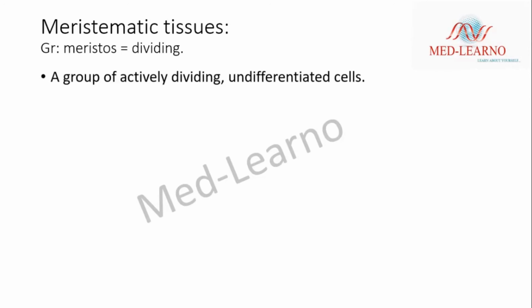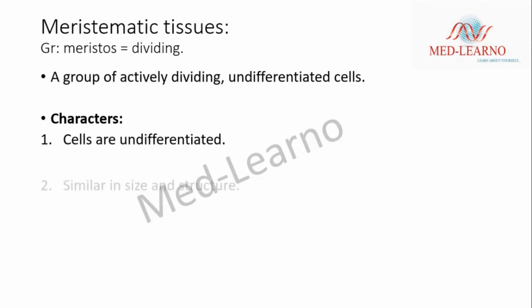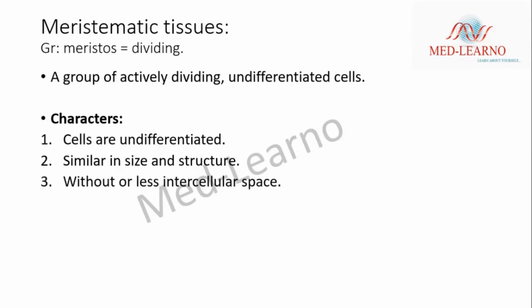Meristematic tissues. In Greek, meristos means dividing. A group of actively dividing, undifferentiated mass of cells present in the stem and root tip is called meristematic tissue. The major characteristics are as follows. Cells are undifferentiated, they don't have any particular function, and they are similar in size and structure, with little or no intercellular space. Here, intercellular space means the space between two cells.